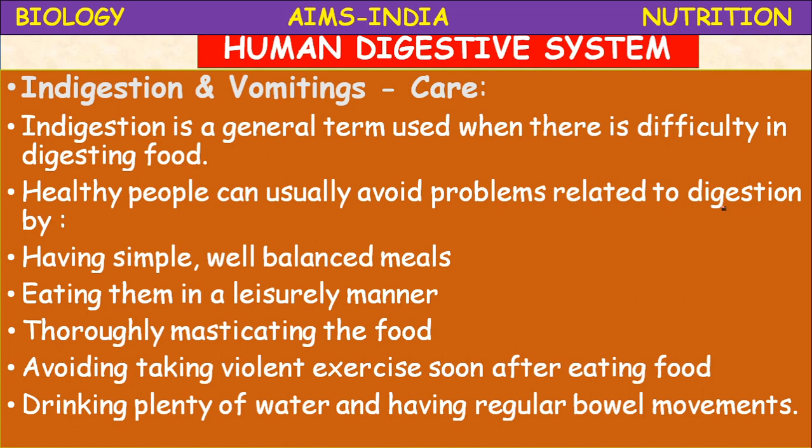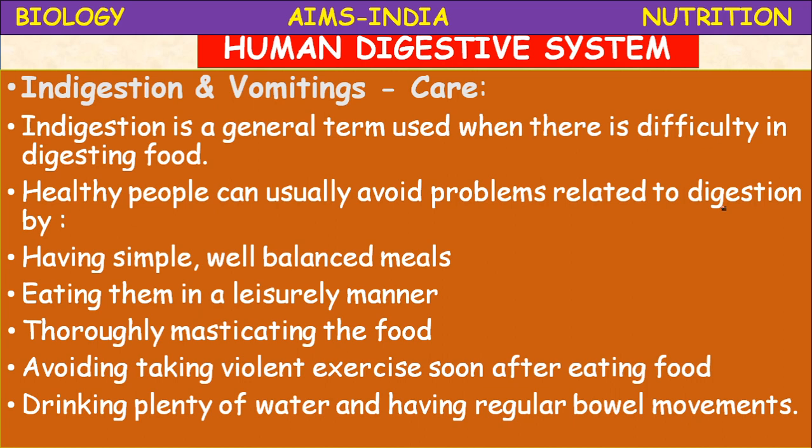If sufficient water is not there, digestive problems will arise. Avoiding more spicy food is one of the important precautions to be taken. Overeating is also a big problem. It should be avoided. Even if your favorite food is available, you have to eat in a limited manner.